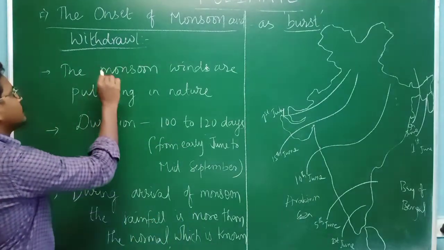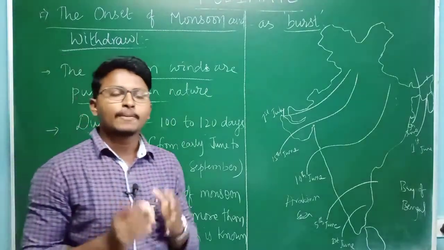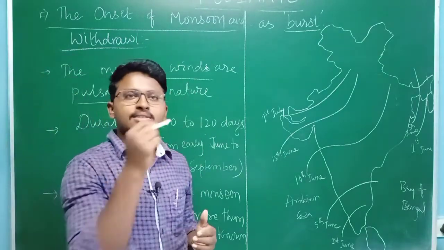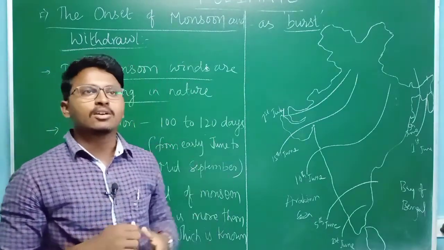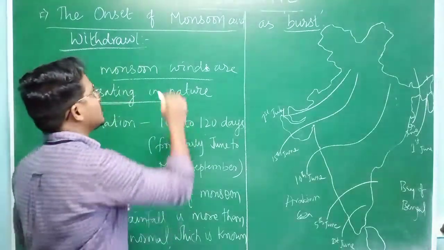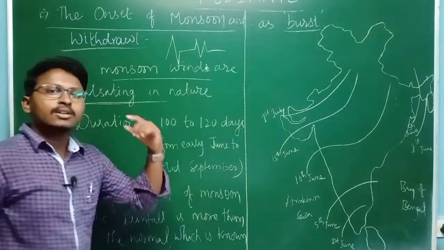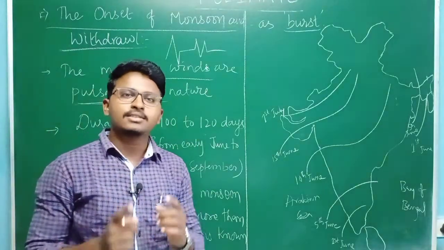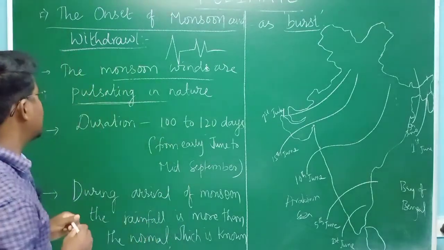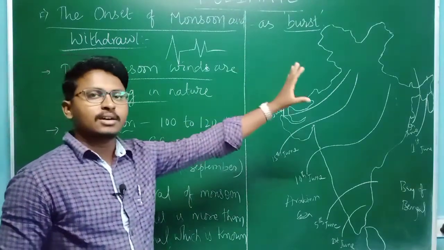The next very important thing is that the main characteristic of the monsoon is that the monsoon winds are pulsating in nature. Pulsating in nature means that if you take the trade winds blowing towards the east, the northeasterly winds and southeasterly winds, we know that they are very constant. But the monsoon winds are pulsating in nature, which means sometimes they may be very high, sometimes low, sometimes normal. So they are not constant like the trade winds. That is one very important fact about the monsoon winds. Then the next very important thing is the duration of the monsoon winds, that means how many days they will be there in the Indian subcontinent.